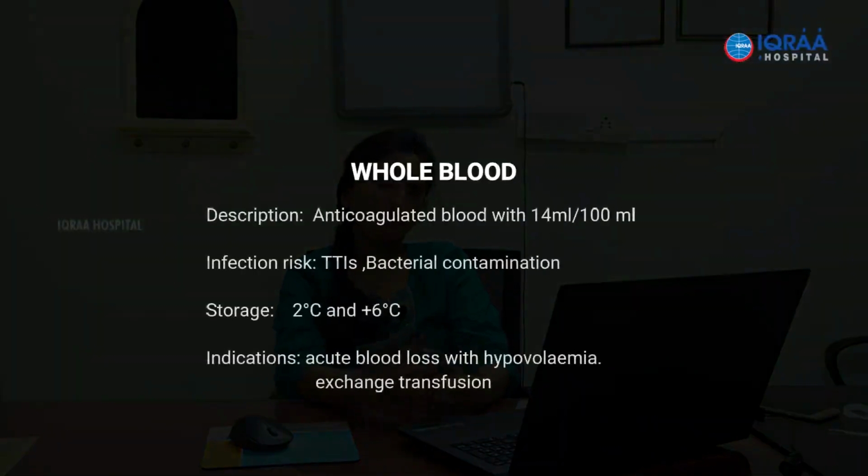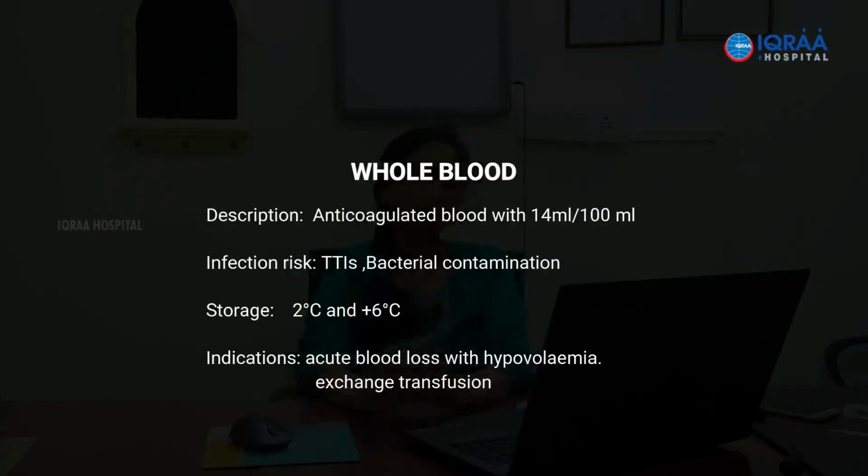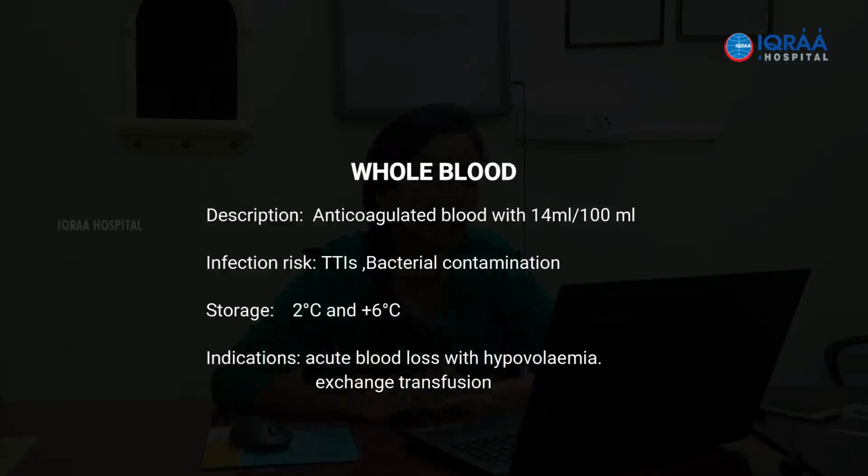What we need to be aware of is that in our blood bank, what we do is chemiluminescence. We don't do NAT testing, nucleic acid testing, which is currently the best test which is available. So we do something which is just below the NAT testing, that is chemiluminescence. So despite whatever we do, there is still an inherent risk of transfusion transmissible infections.